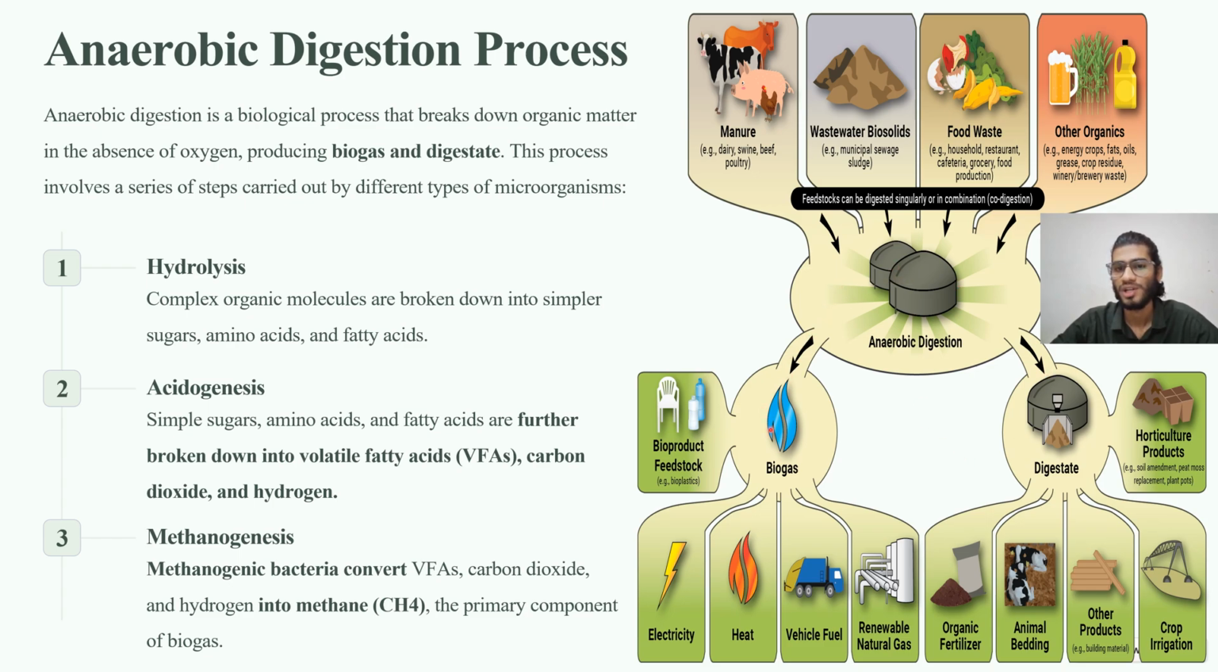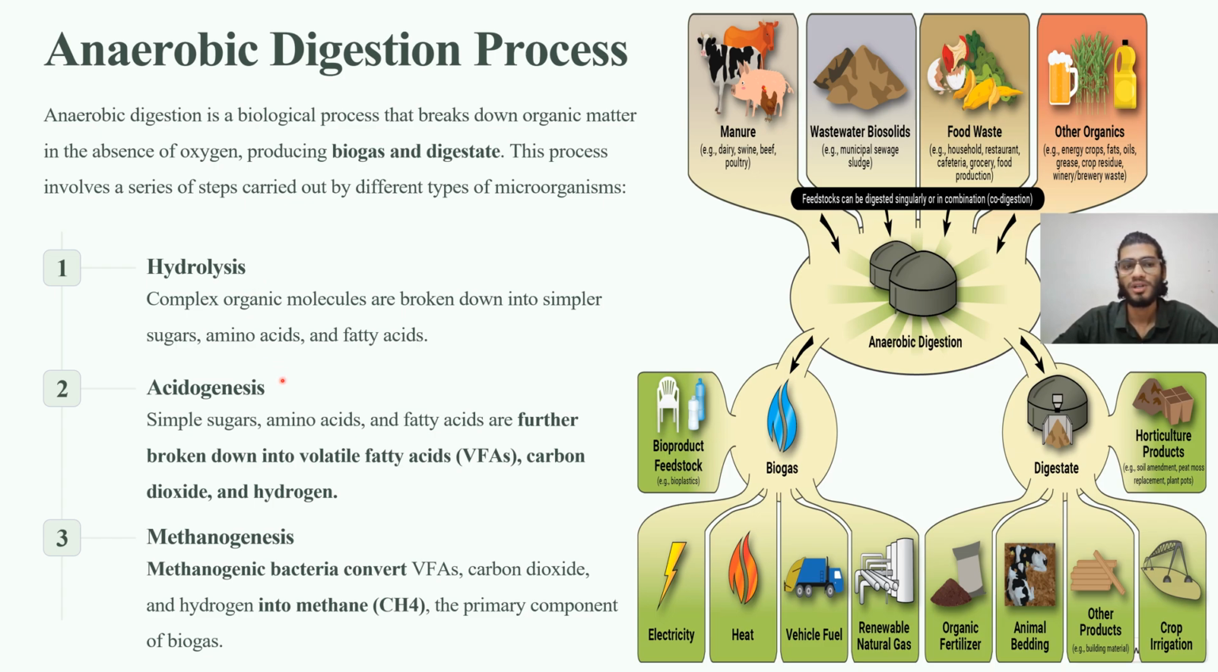Biogas can be used in the production of electricity, heat, vehicle fuel, and as natural gas, whereas digestate is used for horticulture products and organic fertilizer, which is also a good alternative to synthetic fertilizers. There are a few steps of anaerobic digestion. It includes three basic steps. The first is hydrolysis, the breakdown of complex molecules into simpler sugars, amino acids, and fatty acids.